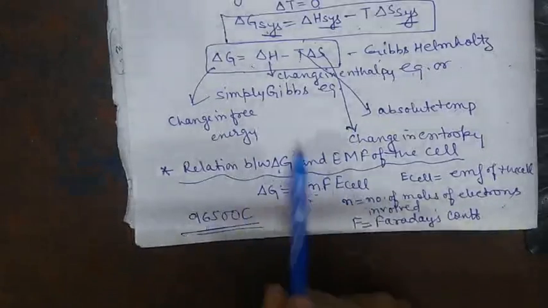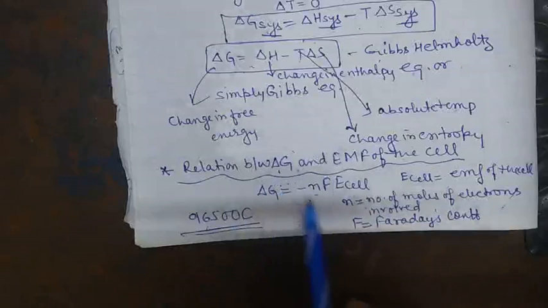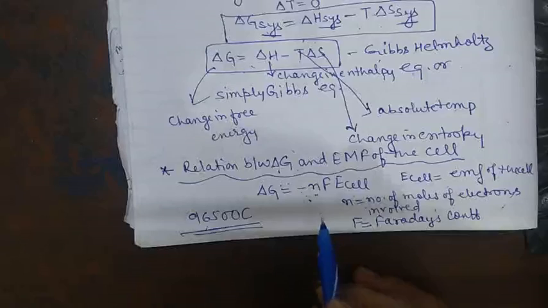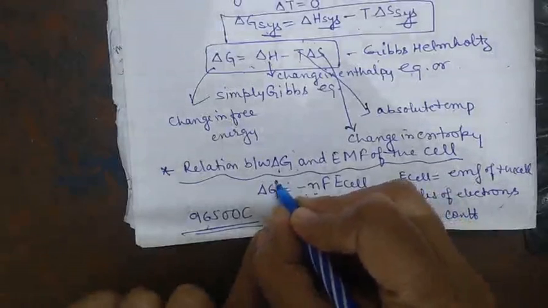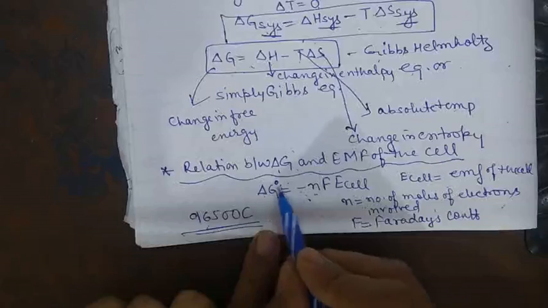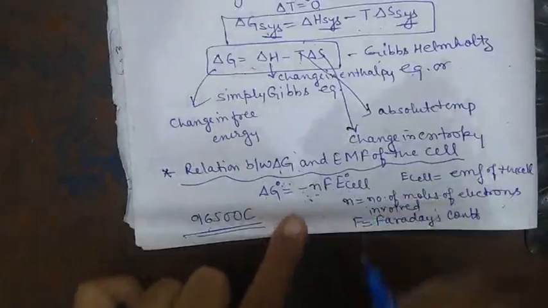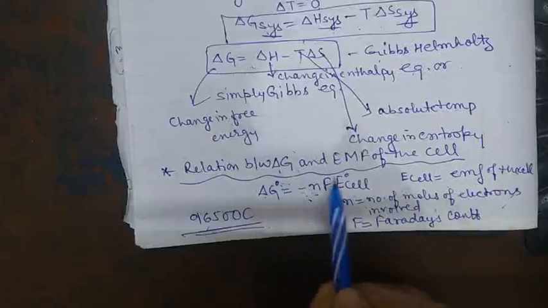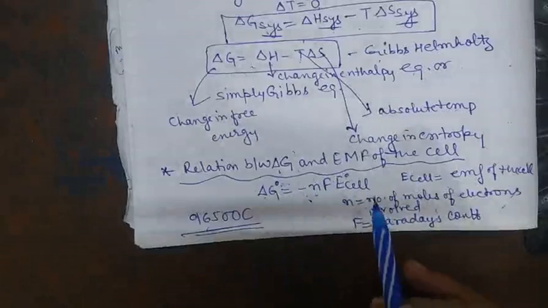Now if all the reactants and all the products are in their standard state, then we use the term naught. That is, delta G naught is equal to minus nF E naught cell. This sign represents that all the reactants and products are in their standard state.